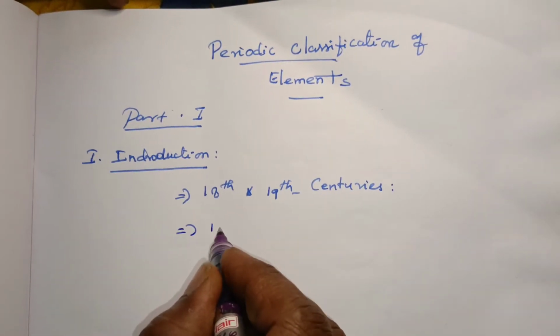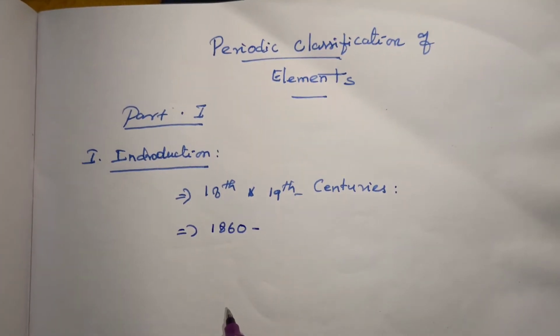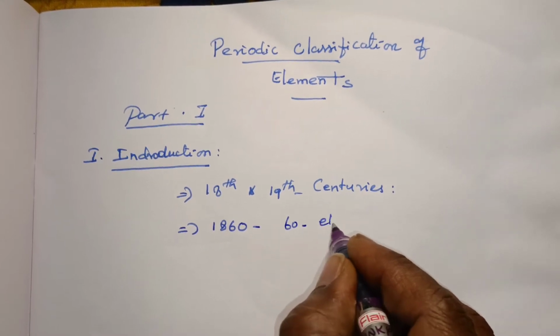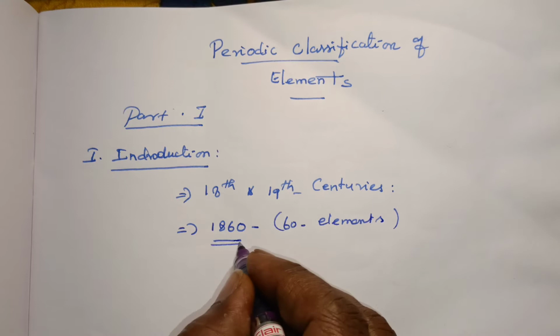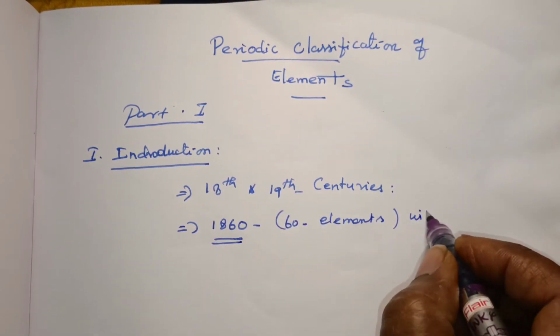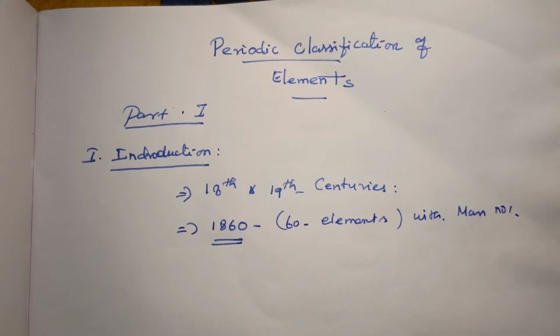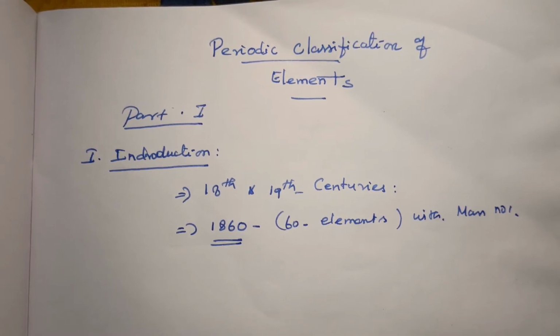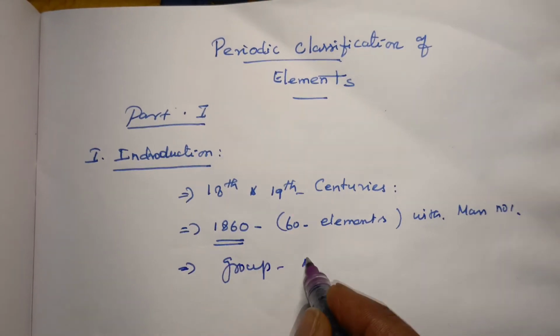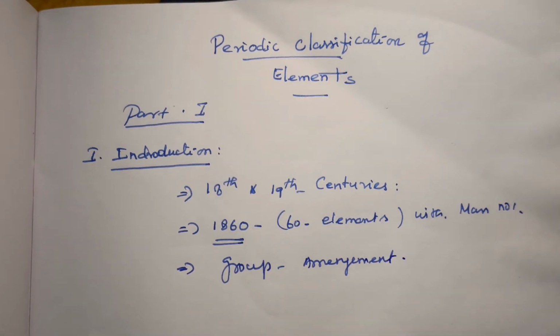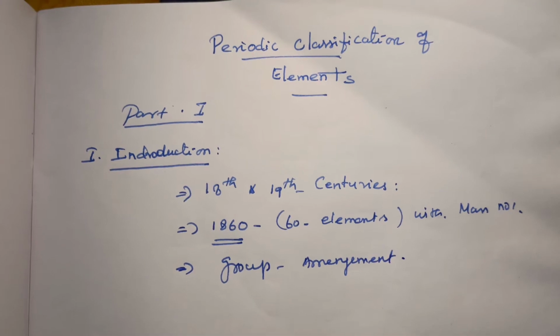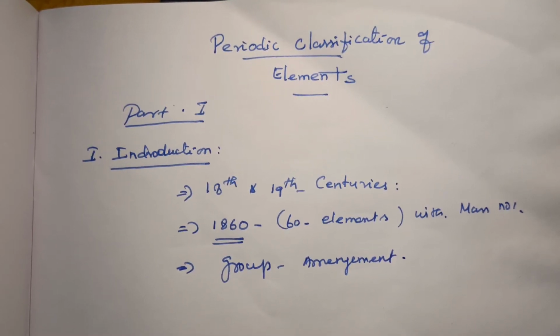After that, in 1860, the scientists had discovered 60 elements and determined their atomic mass numbers. They noticed that some elements had similar properties, so they arranged these elements in groups. They concluded that the elements were arranged on the basis of mass number.